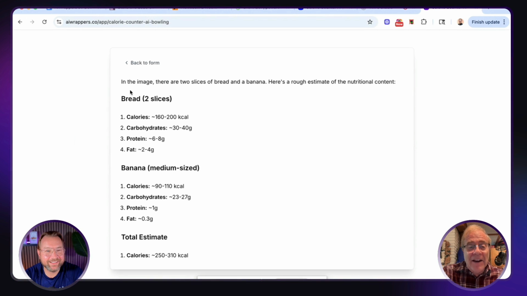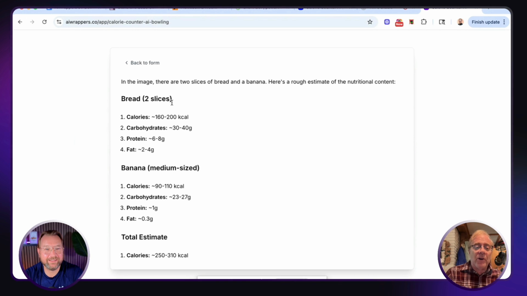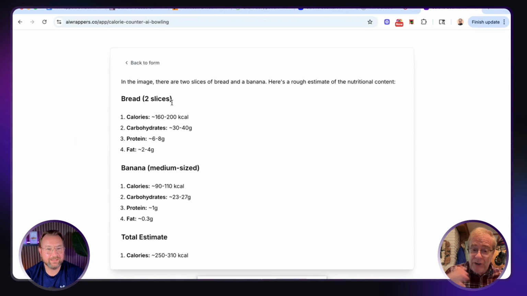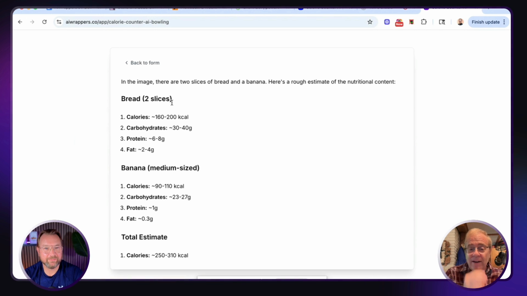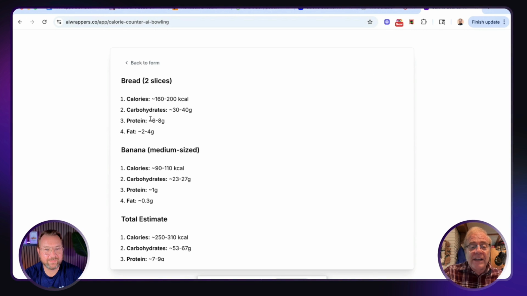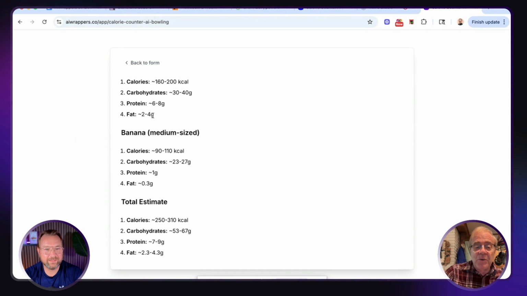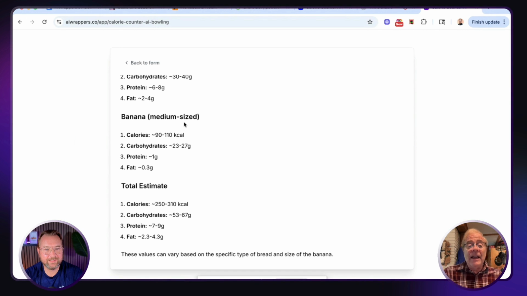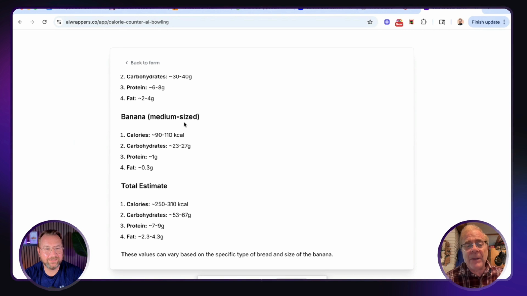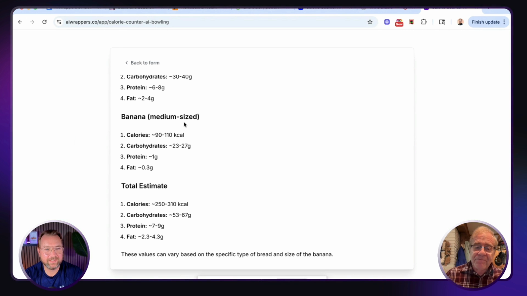All right, so it analyzed the bread as two slices of bread. That's correct. You saw the two slices of bread. And it says the calories are between 160 and 200, which is also correct. I didn't know the carbohydrates of 30 to 40 grams, protein 6 to 8 grams, fat 2 to 4 grams. Then the banana, it correctly indicated it was a medium sized banana. It did that because it put it next to the bread, so it was able to judge that.